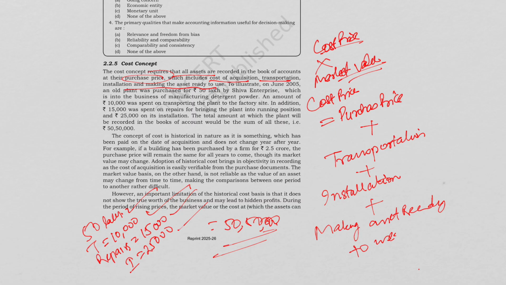Students often think that only purchase price matters. No, that's not the case. Cost includes all the expenses which are necessary to bring the asset to its working condition.